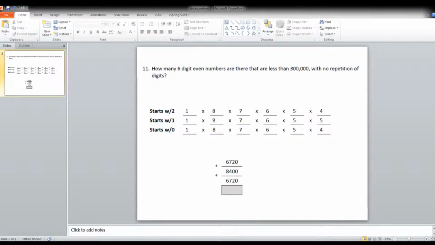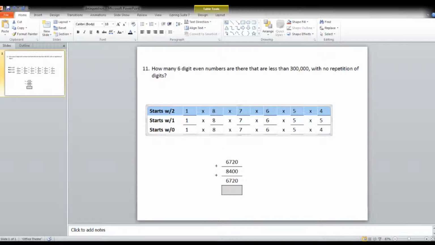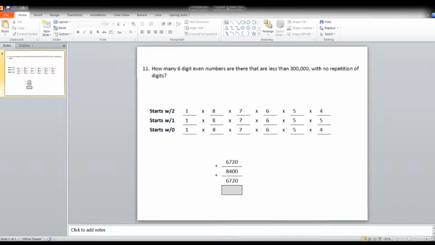So remember, it can be case 1, or case 2, or case 3. When we hear the word or, we're thinking add, and these are all mutually exclusive events. They can't happen at the same time, so there's no subtraction to worry about. There's no overlap to worry about. So we add those up: 6,720 plus 8,400 plus 6,720 equals 21,840. And that's all there is to it.